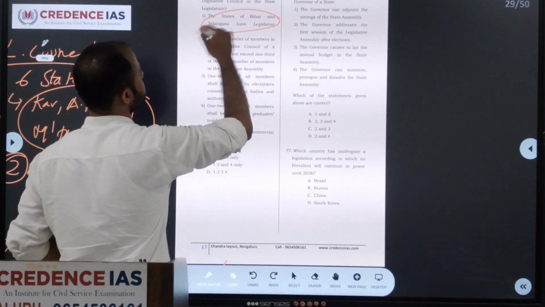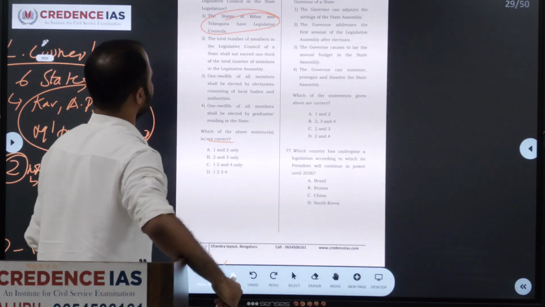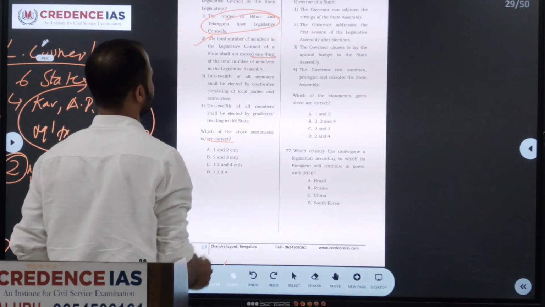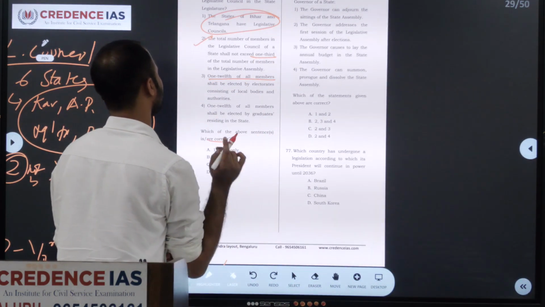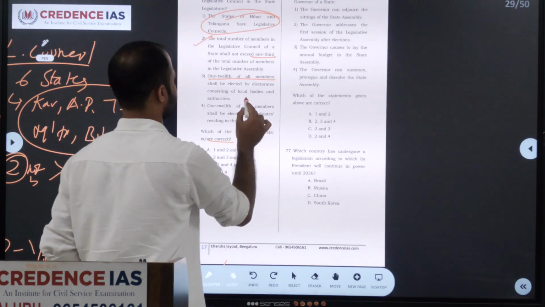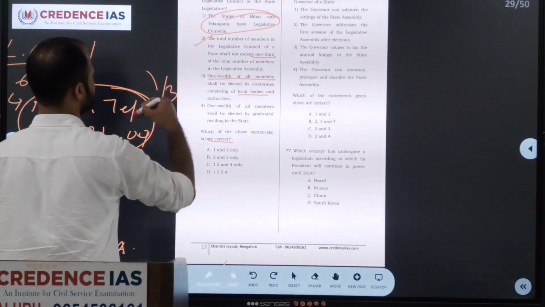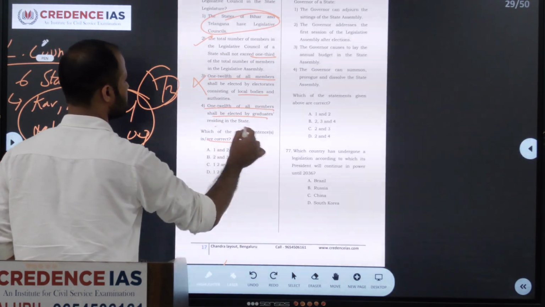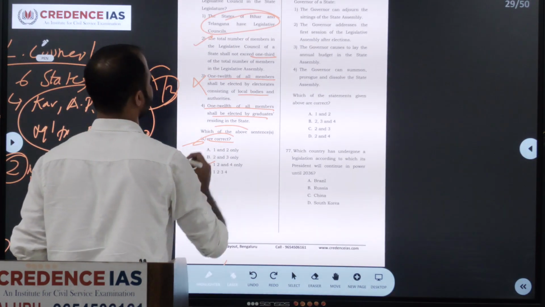They have given only this: the states of Bihar and Telangana have a legislative council, and this one is the correct answer because the legislative council shall not exceed 1/3. They have given 1/12 of all members shall be elected by the electorate consisting of local bodies. See here, it's not 1/12, it should have been 1/3. So this is a wrong answer. 1/12 of the members elected by the graduates, they have the correct answer. So 1, 2 and 4.